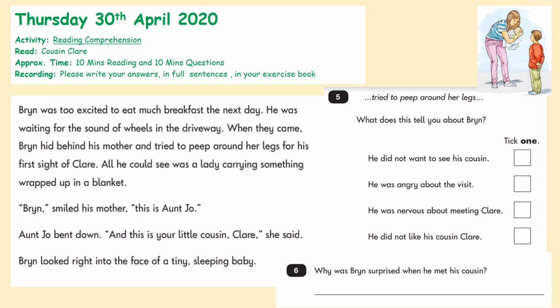So this is your reading for today. I would like you to read your questions first, remember? So, have a good read of your questions. Get that question in mind before you even contemplate the text. Then once you're clear and you know what you're looking for in your text, skip over to your text and have a good read. So pause the video here, read your questions, read your text, and then we're going to come back and have a look together.